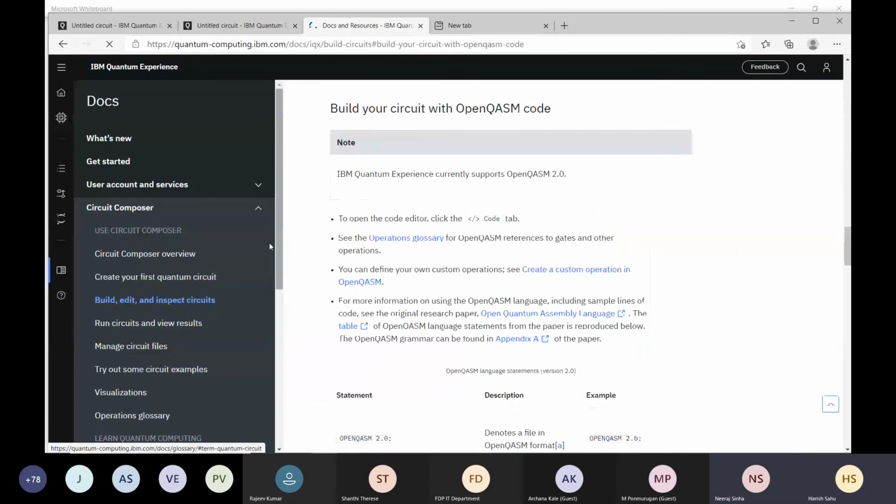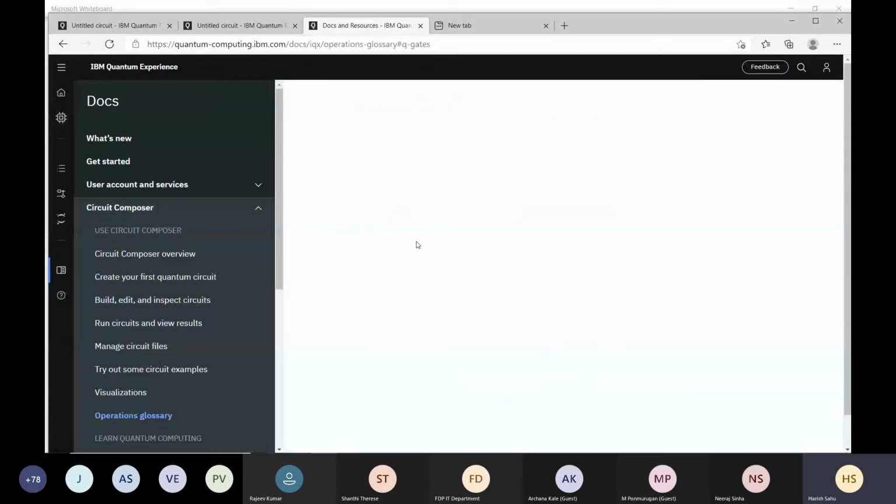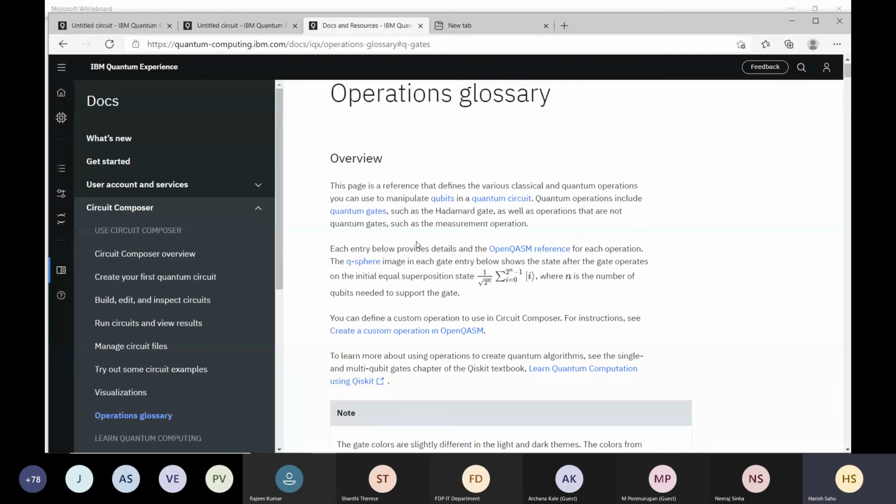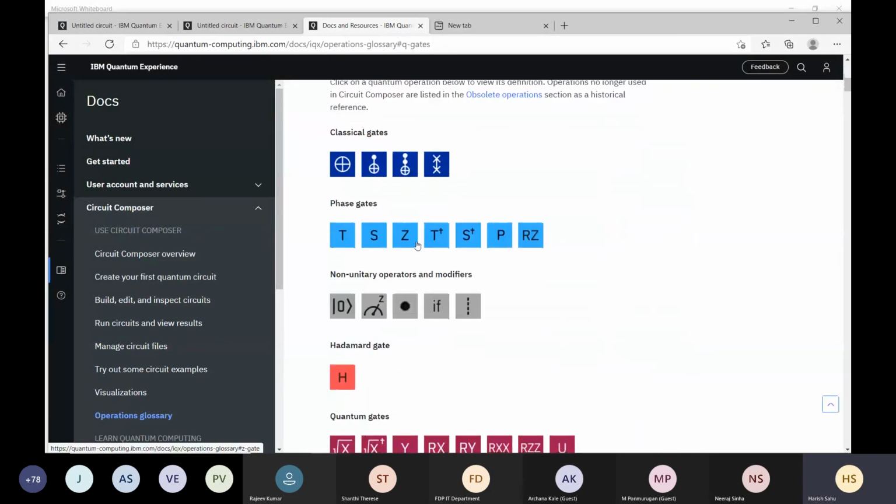If you see here, there is also an operation glossary available with you. About the gates also they have explained. It is very nicely explained. You can start exploring on your own. If there is some issue or some serious question or doubt, then you can mail me and ask me. I will happily help you.